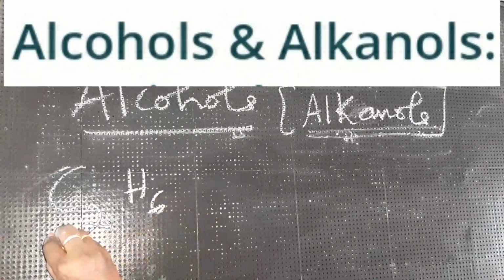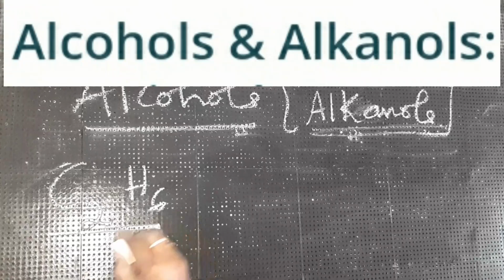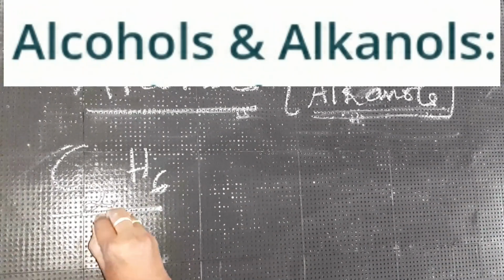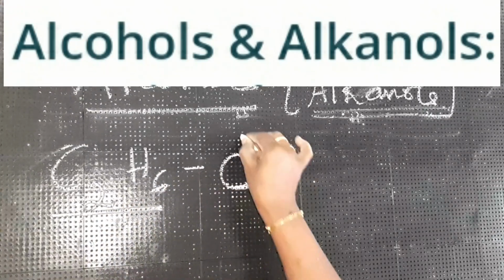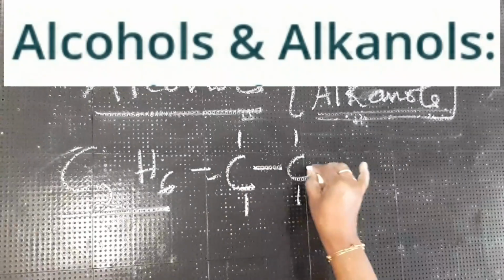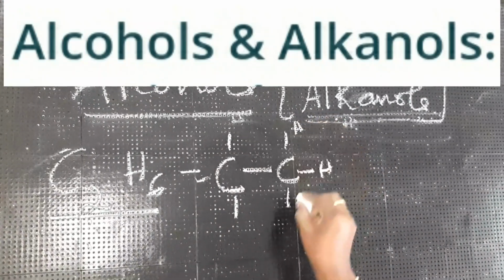C2H6. If you take C2H6, you know this is ethane: 2 atoms of carbon and 6 atoms of hydrogen.